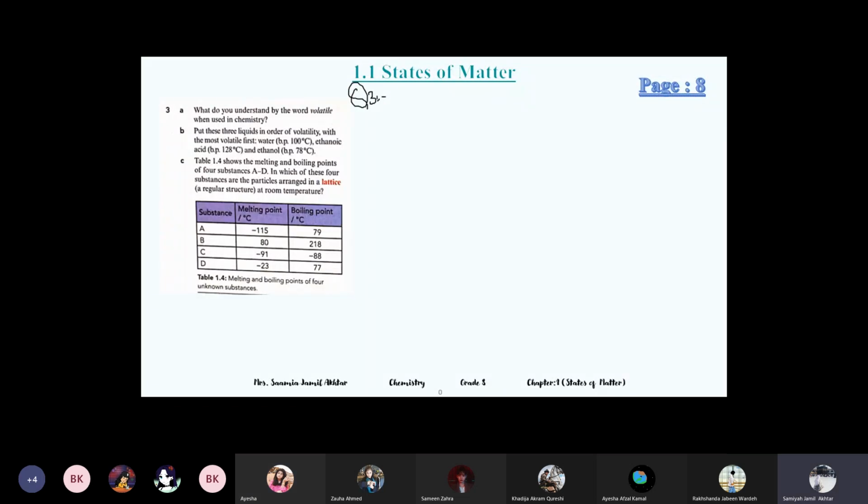What do you understand by the word volatile when used in chemistry? Ability to evaporate. Easy to evaporate. Substance which can easily evaporate. Yeah, very good. Easily evaporates, or which can evaporate easily. Or you can write in full: the substance which can evaporate easily at any temperature or below boiling point.